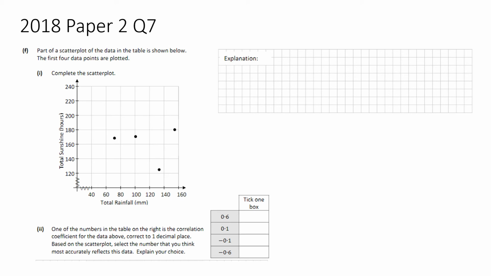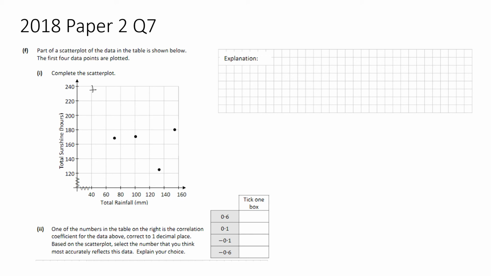For the next one then, so part of the scatter plot in the data in the table is shown below. The first 4 data points are plotted. So what you need to do here is to plot the remaining coordinates which come from your table of rainfall and sunshine. So the first one that you're going to plot is going to roughly come up here.